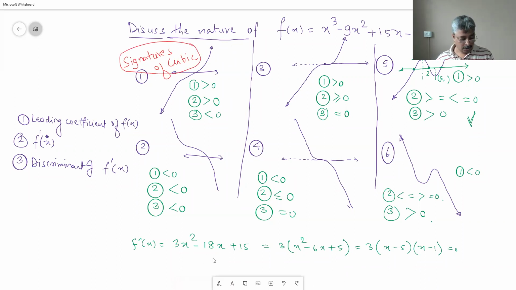Okay, so now let me really give you a good problem on cubic. Find all values of k.